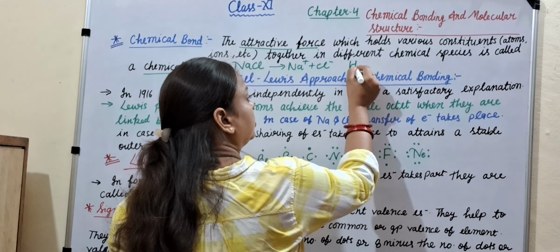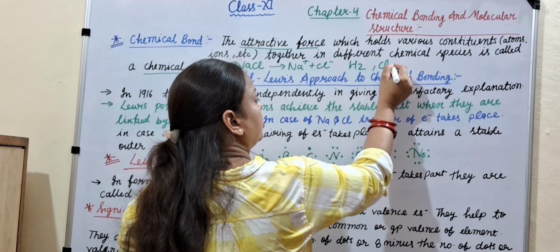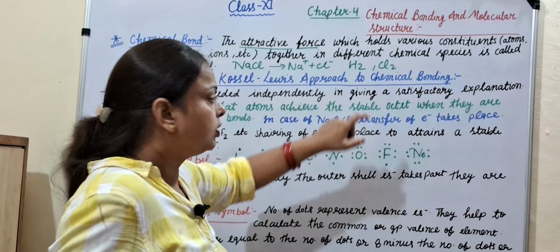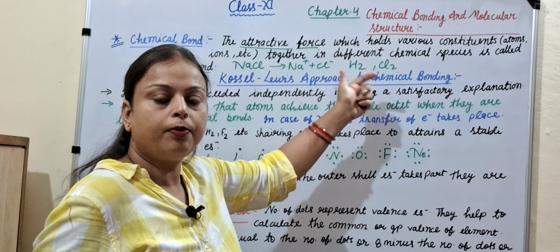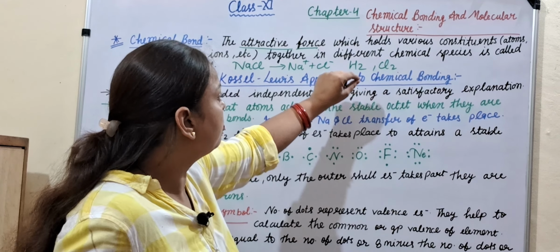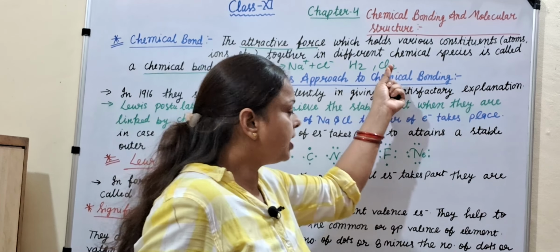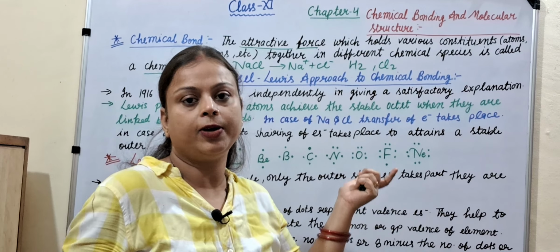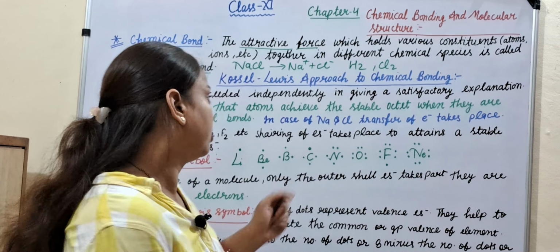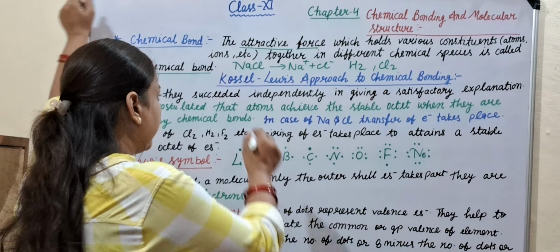H2, Cl2. H atoms by sharing of electrons form a chemical bond. Cl atoms by sharing of electrons form a chemical bond. So this is the example.